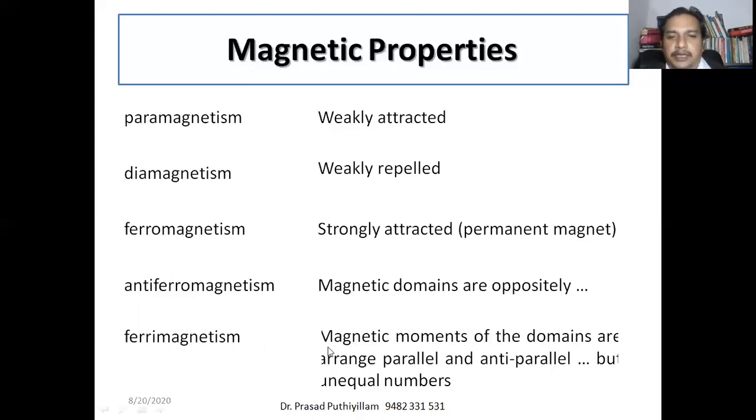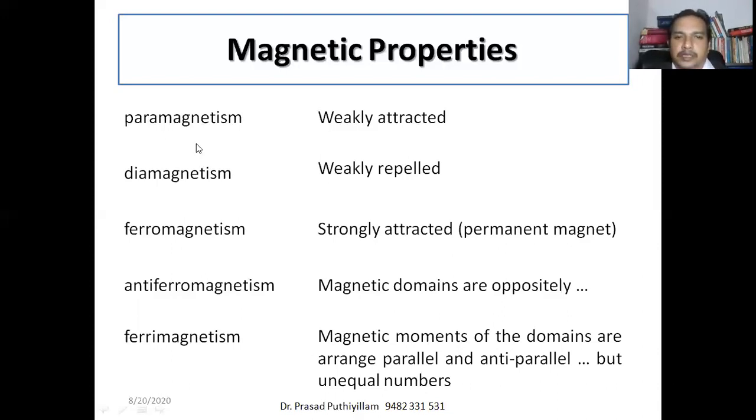Ferrimagnetism is where the magnetic domains are in opposite directions, but they are not equally arranged. The parallel and anti-parallel are not equal. Therefore, it shows a little bit better magnetic property than an antiferromagnetic material in the presence of a strong magnet. But as soon as we remove it, this magnetic property slowly diminishes, and on heating or changing the temperature the material also loses its magnetic property. We call it ferrimagnetism.